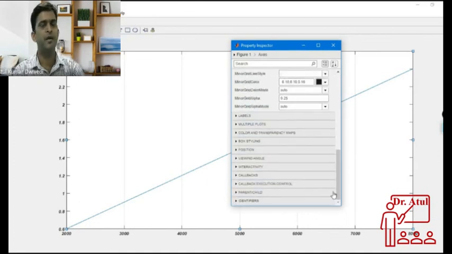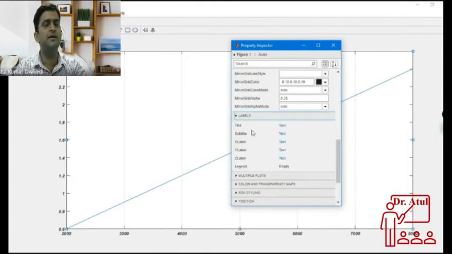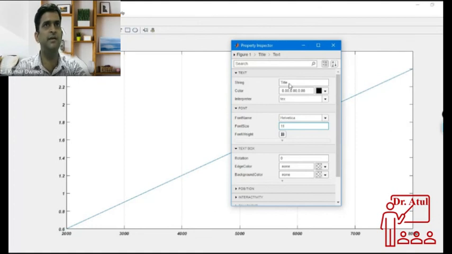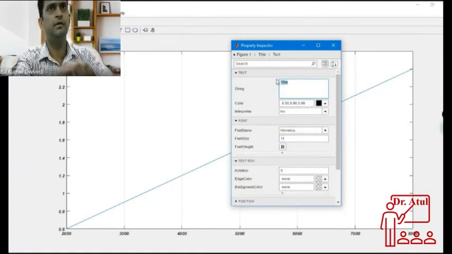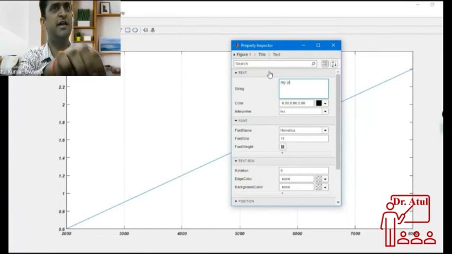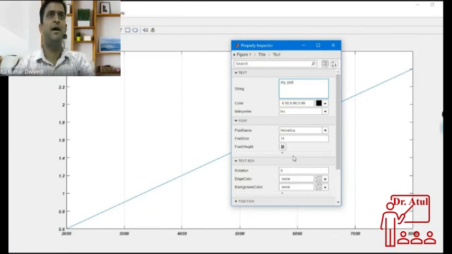The property inspector has many things. It means all the aesthetics, all the cosmetics of a figure, whatever is required in a research paper or any report, can all be done here itself. For the title, if you don't want to write it by command, you can give the text here itself, for example, my plot. So many things are there in this. This is the thing that is to be explored.